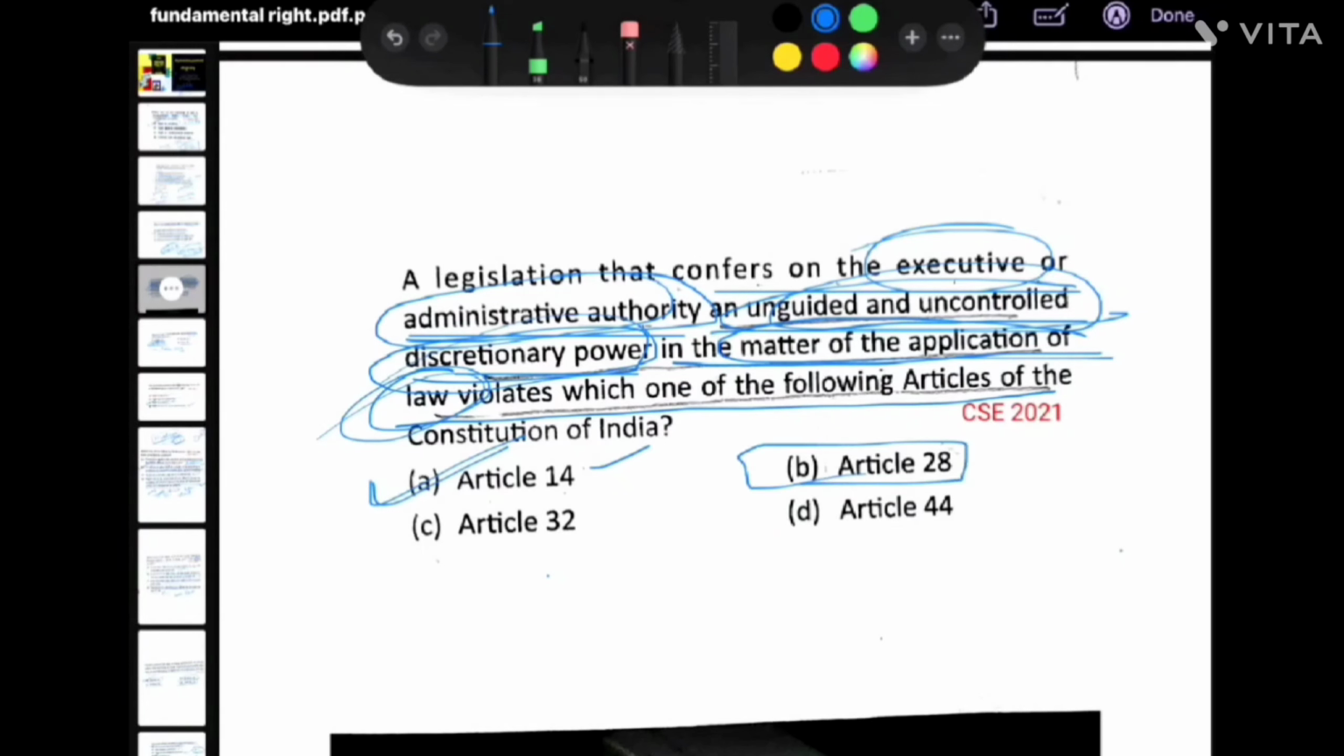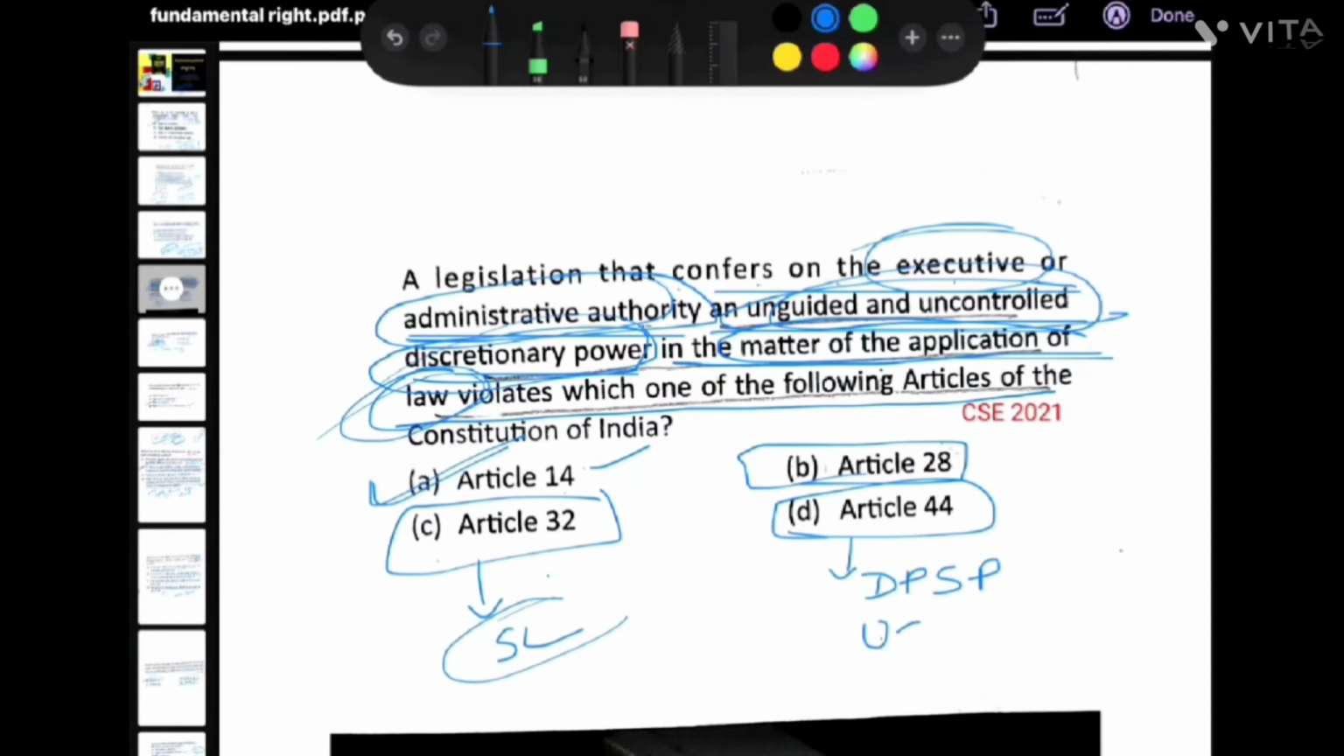What is Article 28? Freedom over religious instructions and religious worship in educational institutions. This is why no religious instruction is provided in any state-run institution. Article 32, this is about right to constitutional remedies that are provided by the Supreme Court. And Article 44, this is a directive principle of state policy. That is about Uniform Civil Code.